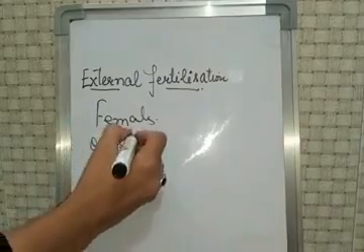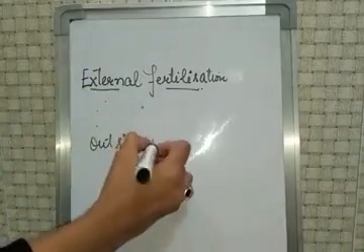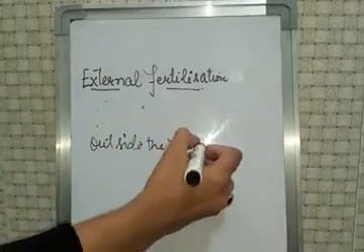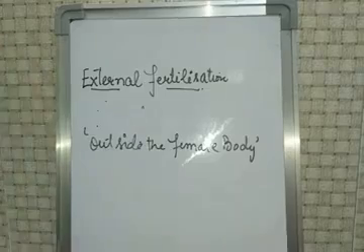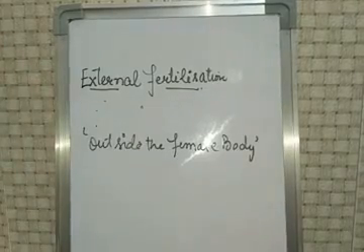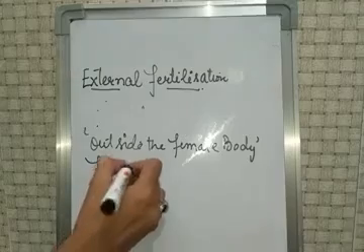What happens here? Fertilization occurs outside the female body, right? What happened in this case? In this case, fertilization occurs outside the female body. For example, frogs and fishes.